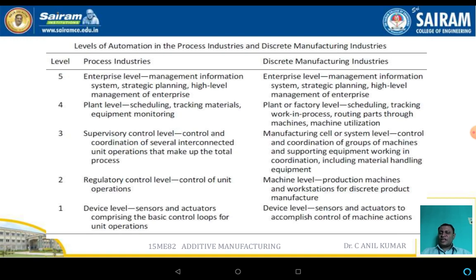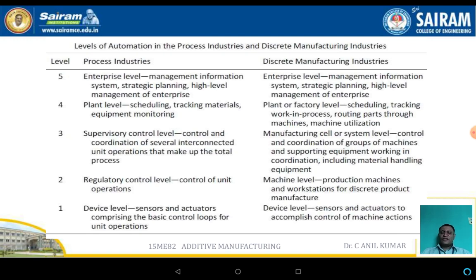In the case of the processing industry, the supervisory control level controls and coordinates several interconnected unit operations and makes the total process efficient. But in the case of the manufacturing cell, or system level, it is controlled by the coordination of a group of machines to make one single product. The fourth level is the plant level: plant level scheduling, tracking of the material as well as the equipment monitoring.